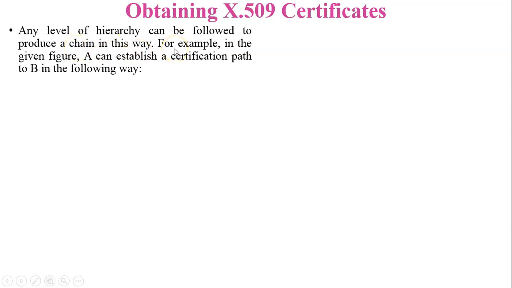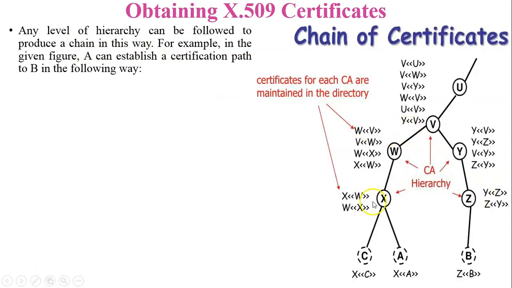For example, now see in this figure, there are multiple certification authorities connected with each other. So you can see over here, this is the certification authority hierarchy, we can say the CA hierarchy. In this figure, you can see over here this is W. W is connected with one certification authority V and another certification authority X. So now see, the certificates for each CA are maintained in the directory.